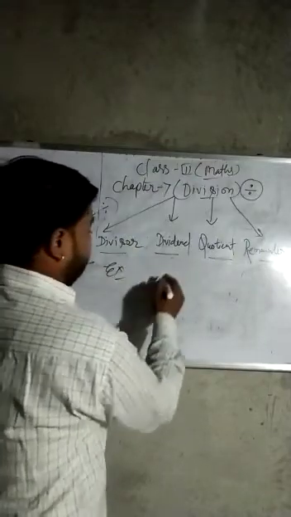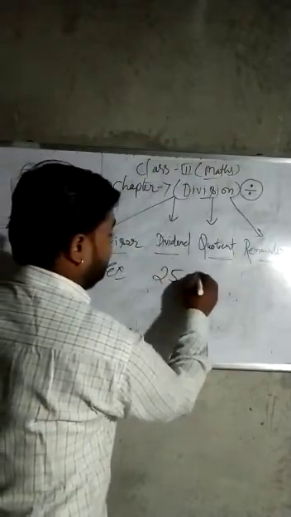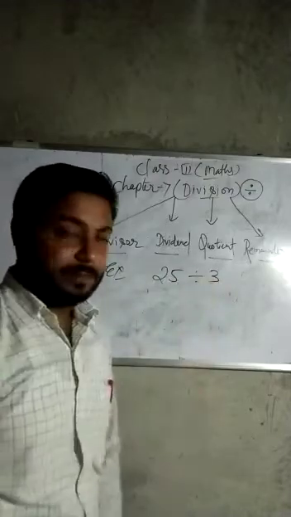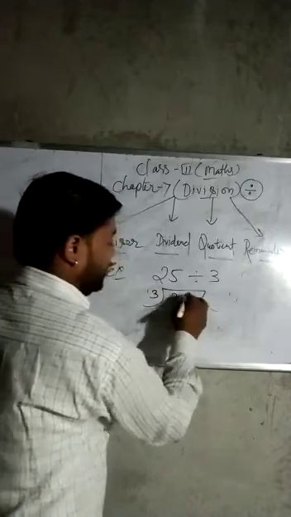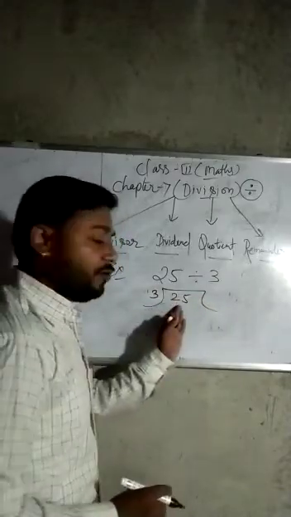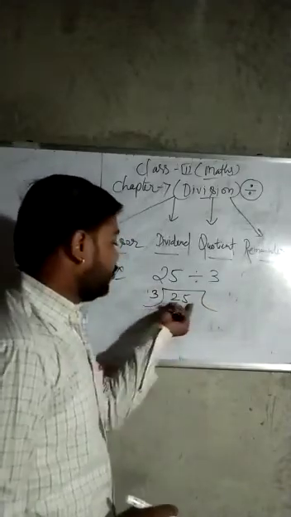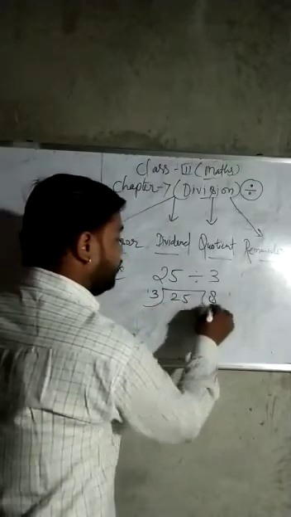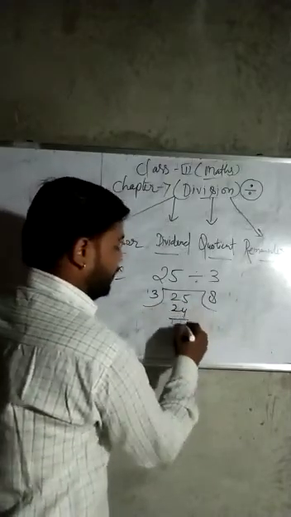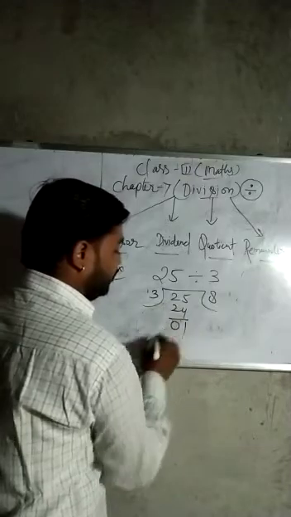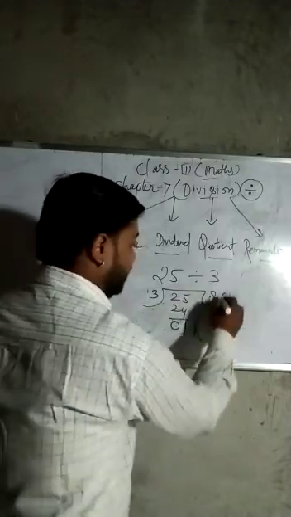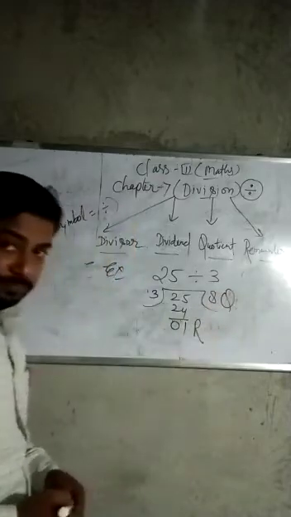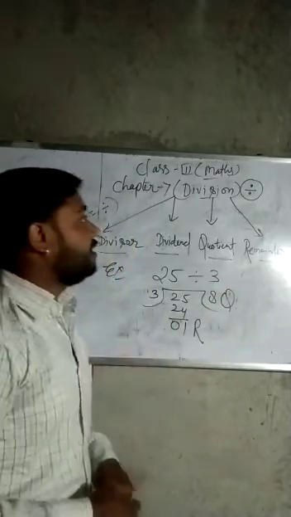Suppose 25 divided by 3. Then what will you do? We will write the same thing like this. We know 3 cannot divide 2, then we will take both digits. 3 eights are 24. 5 minus 4 is 1, 2 minus 2 is 0. 1 is left, there is no digit, so it is our remainder and this is our quotient. Okay, so this is called division.